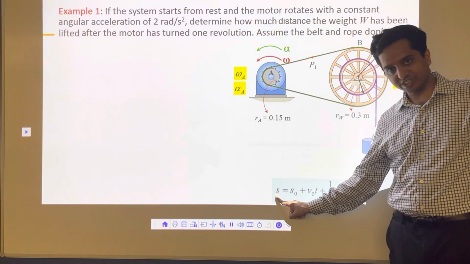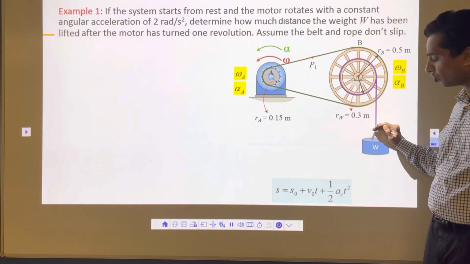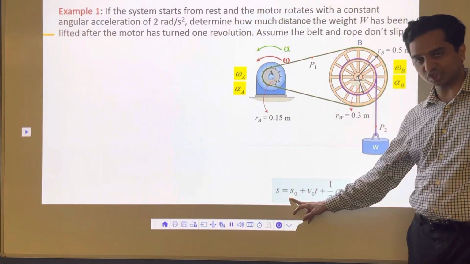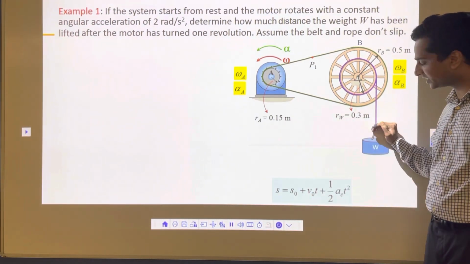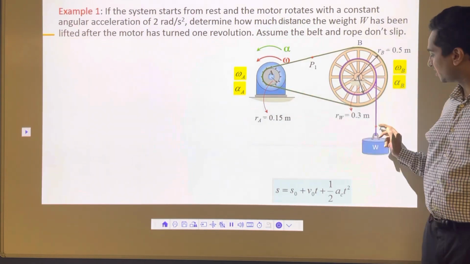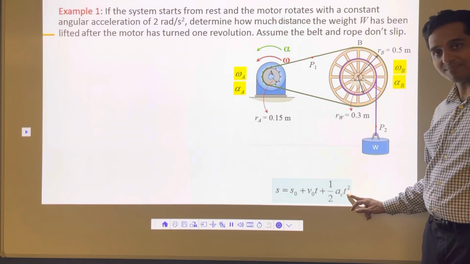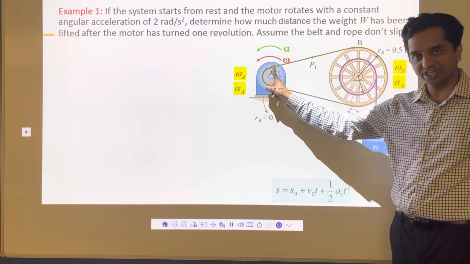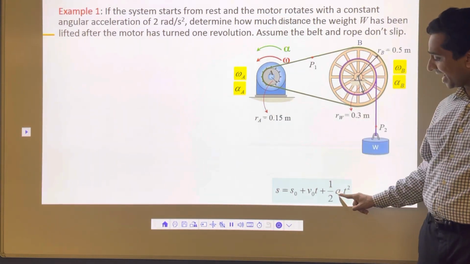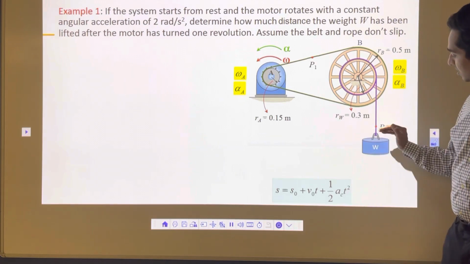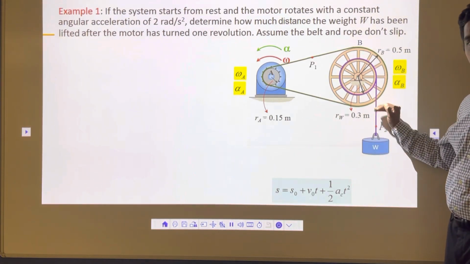Final position, initial position 0, let's assume that. Initial velocity 0, it starts from rest. All I need is the time required for one revolution, t, and I need the acceleration. That's the linear acceleration of this point P2.